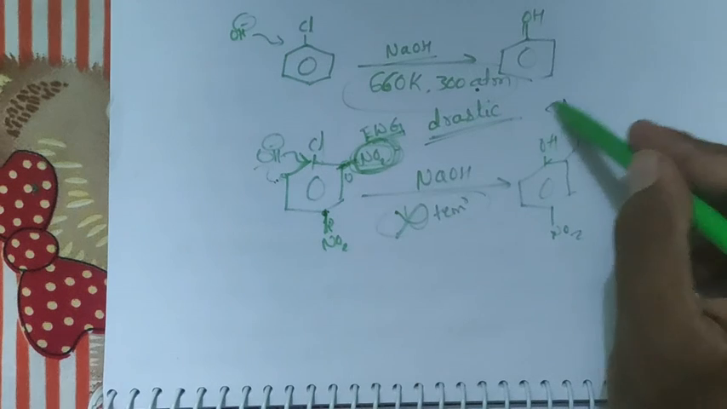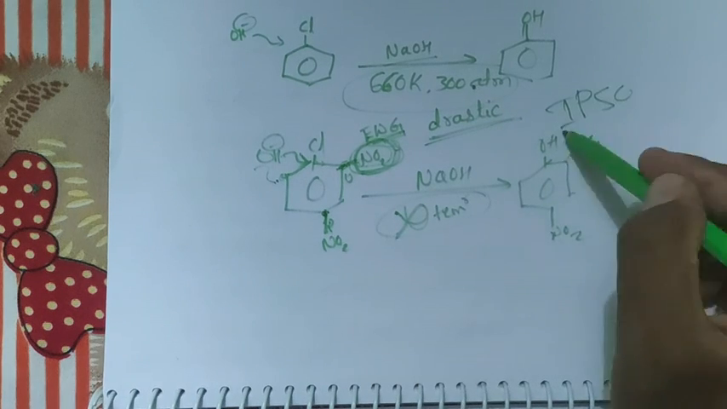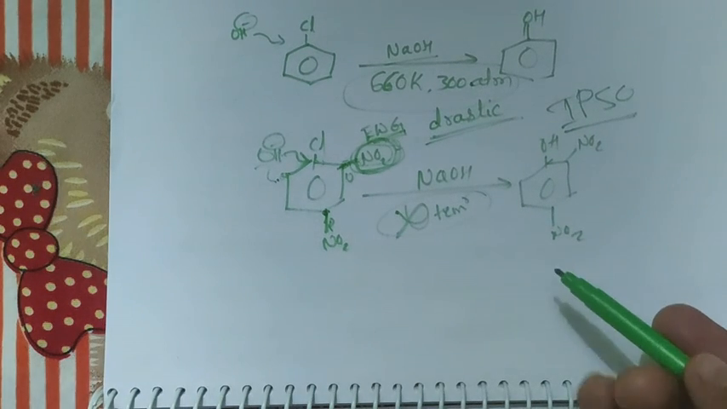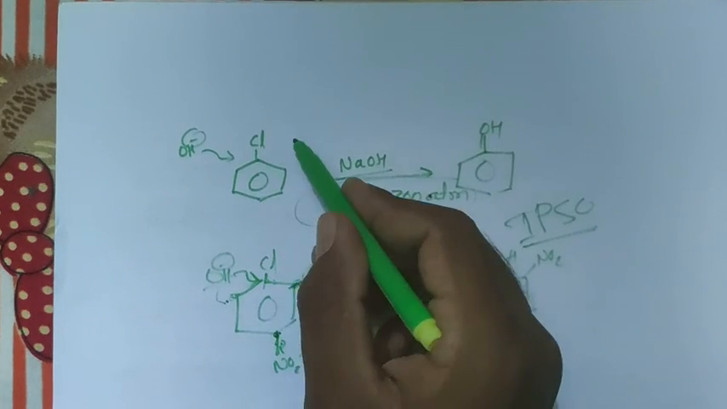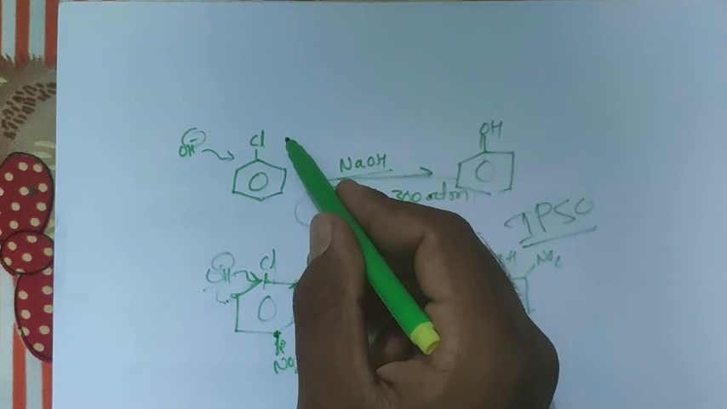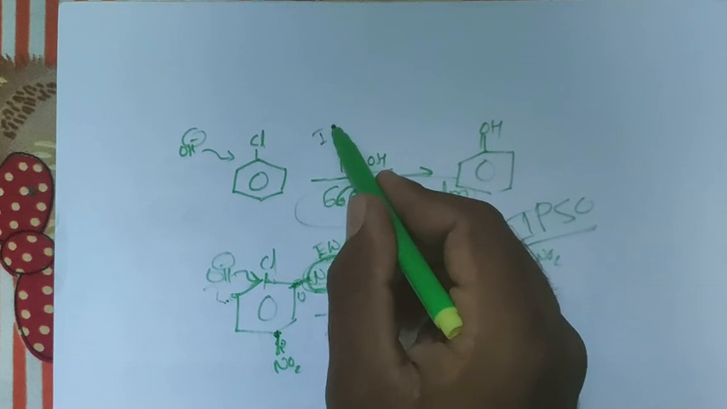These types of reactions are called ipso. Therefore, you see here, I explained this chlorobenzene. This is not a nucleophilic substitution reaction. They are called ipso substitution reactions.